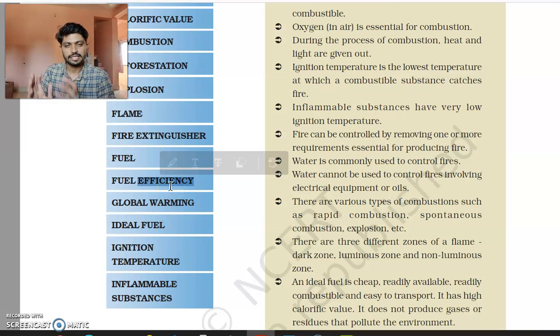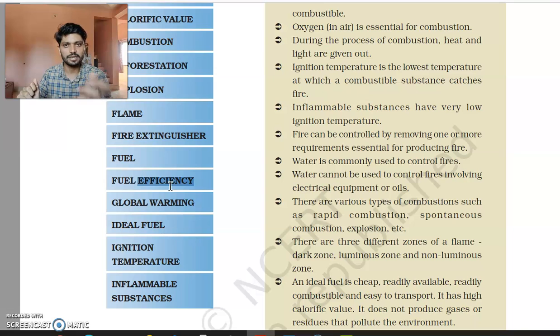What is fuel efficiency? There are different types of fuels. As we saw, each fuel has a different calorific value. But when we burn certain fuels, there are certain fuels that have lots of unburnt components. There are fuels which burn completely, like the example of butane. When we burn butane on the gas at home, it burns completely.